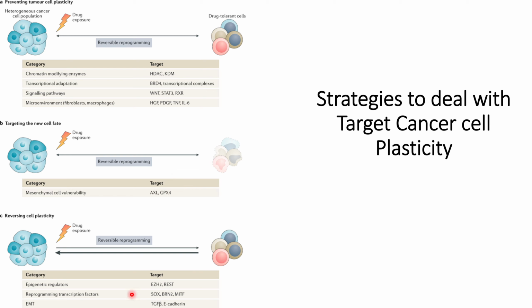The third category is quite broad, where the idea is to reverse the cancer cell plasticity from being drug intolerant to becoming resensitized towards the drug.